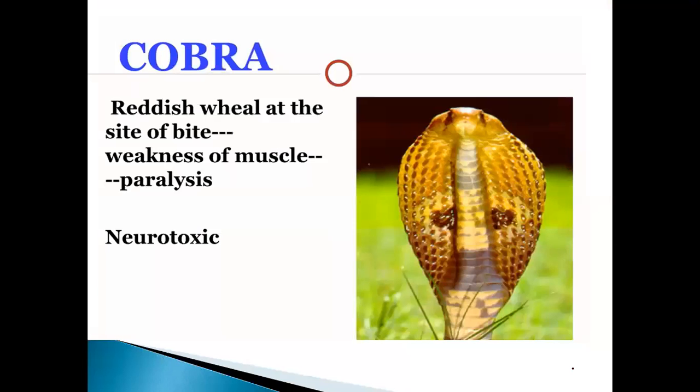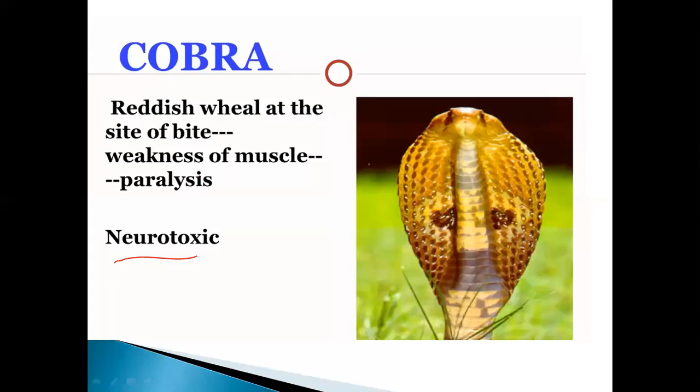So cobra poison is a neurotoxic. It can be asked in the exam. Cobra poison is a neurotoxic, and it will produce weakness of the muscles and paralysis. A reddish wheal at the site of bite is seen in cobra poison.